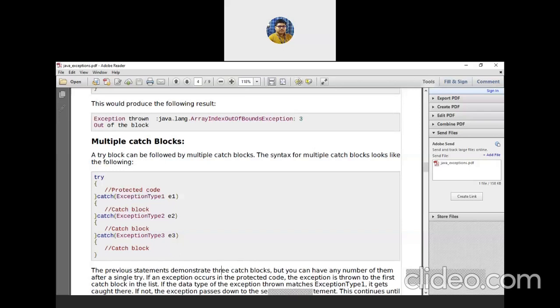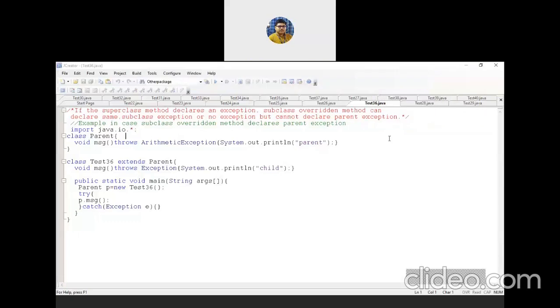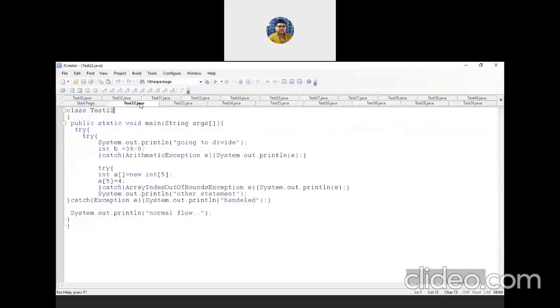Fine. Up to this much, is there any confusion? If you don't have any confusion, then I will move to some program. I hope this screen is visible to you. Yes, sir.